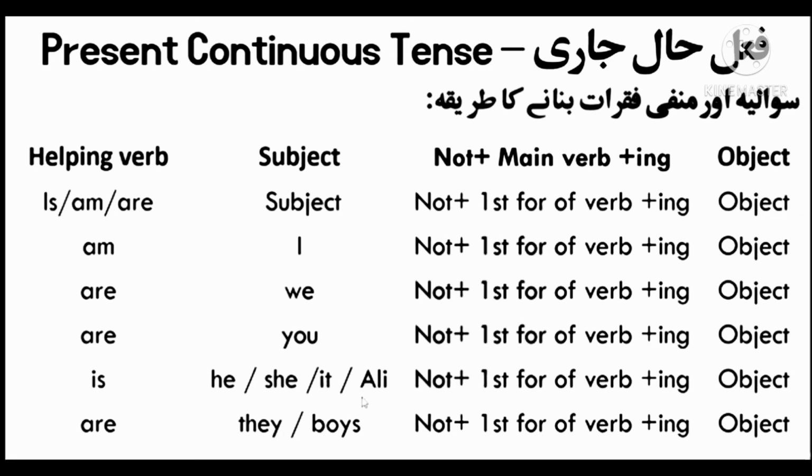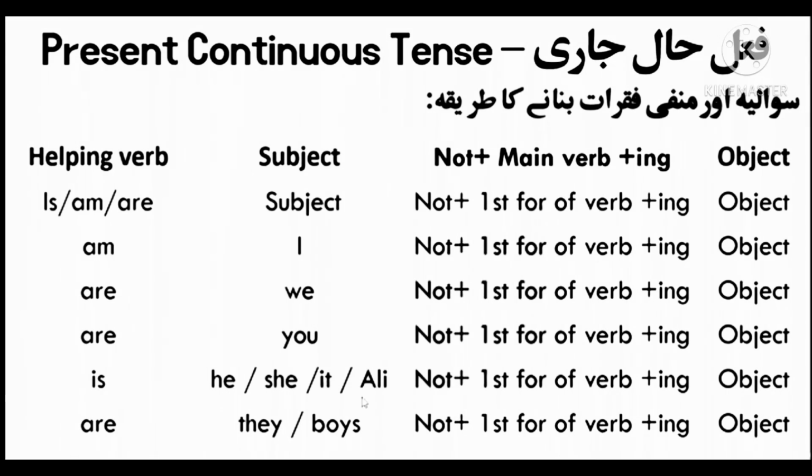Now move towards interrogative and negative sentences of present continuous tense. The method of interrogative and negative sentences of present continuous tense is here. The formula is: helping verb plus subject plus not plus main verb plus ing plus object. The method is the same as interrogative sentences. The only difference is that we put not after the subject.